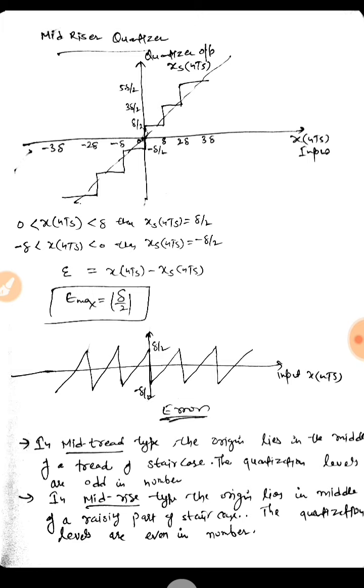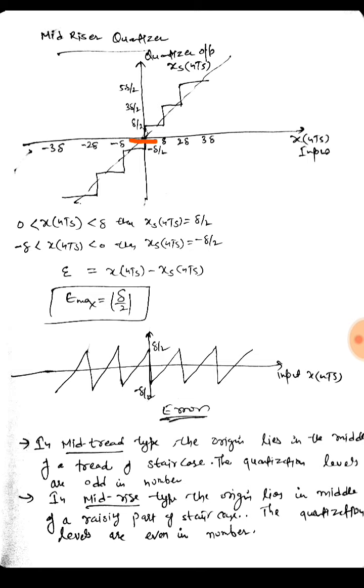Similarly, we can have a mid-riser quantizer, where the zero level comes when we go from one stair to the other. This situation arises when we have an even number of levels.